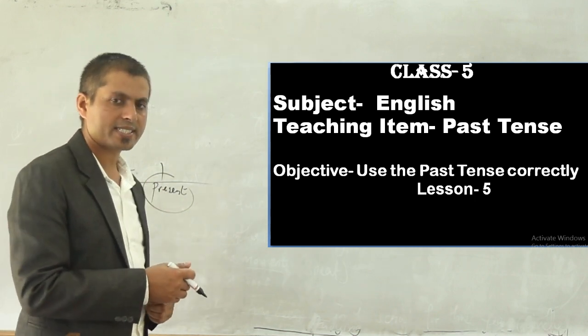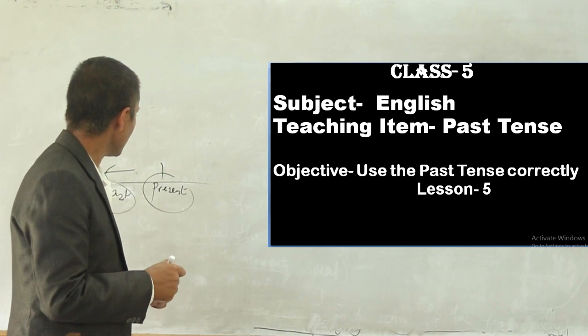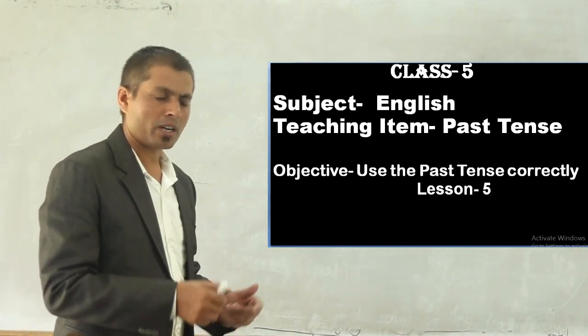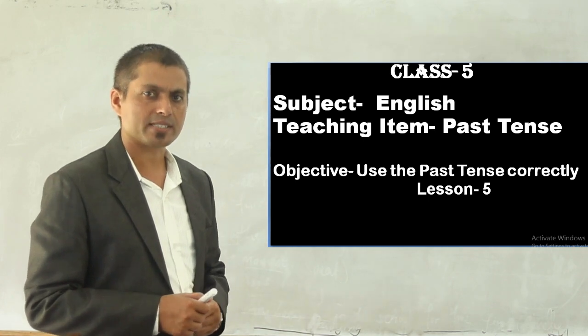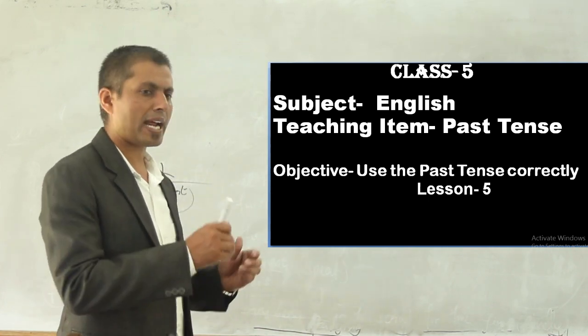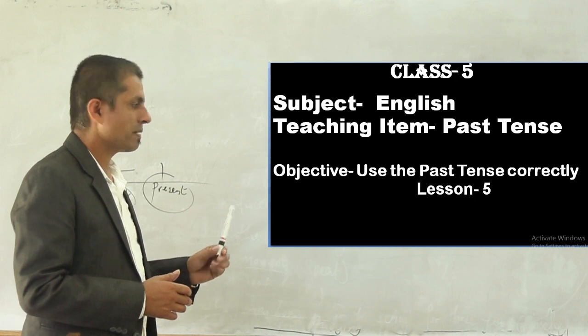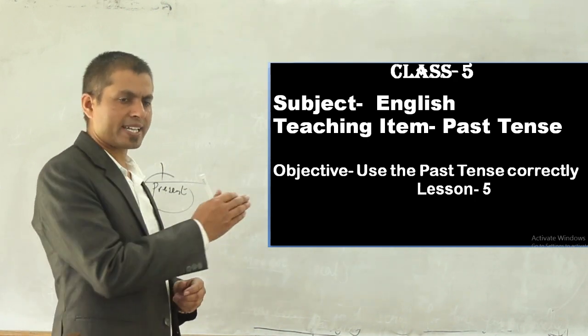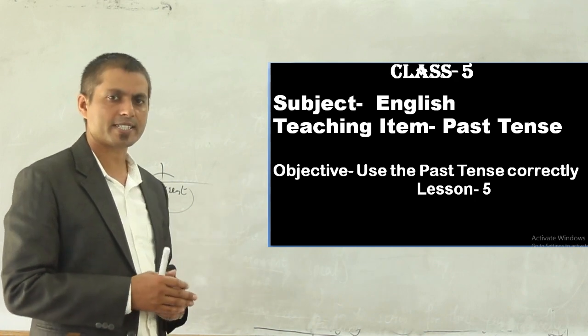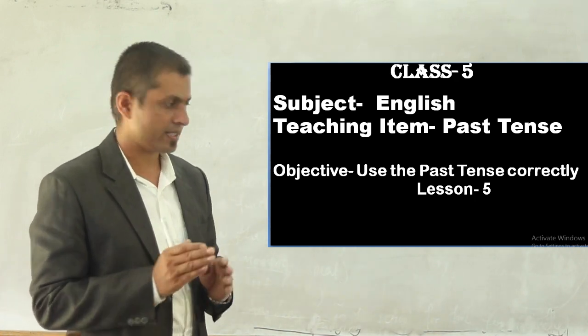Here is an actual example: you were learning present tense before. You were writing many sentences of present tense, writing the correct verb in the bracket just before this lesson.